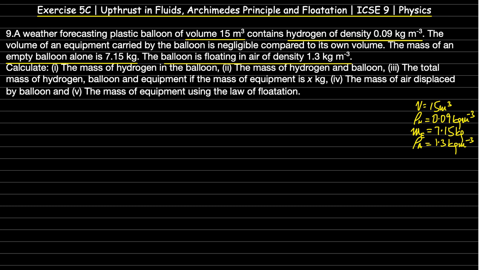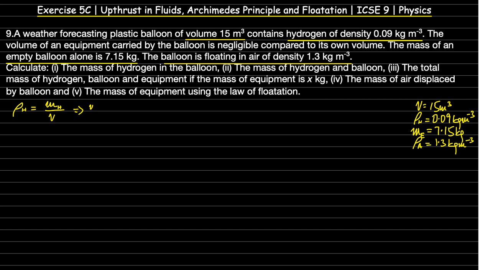Now we need to find the mass of hydrogen in the balloon. So for finding the mass of hydrogen in the balloon, we know a formula: density is equal to mass by volume. So here density of hydrogen is equal to mass of hydrogen, so we would write it as mH divided by total volume.